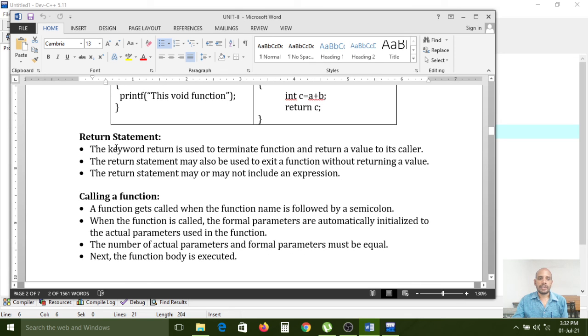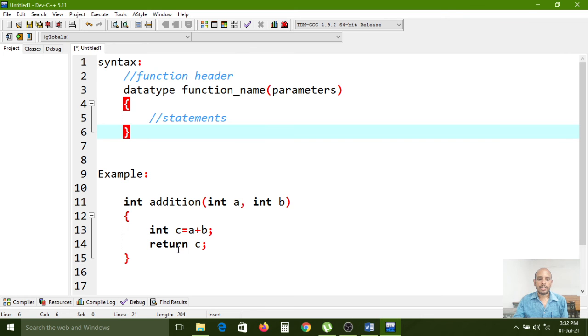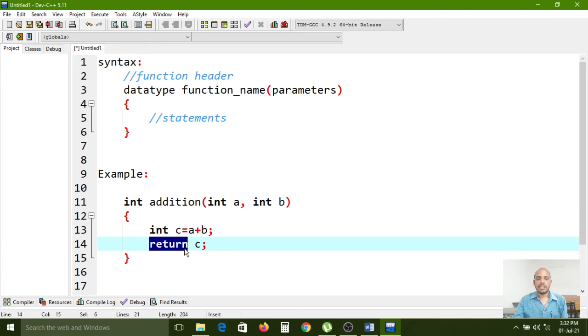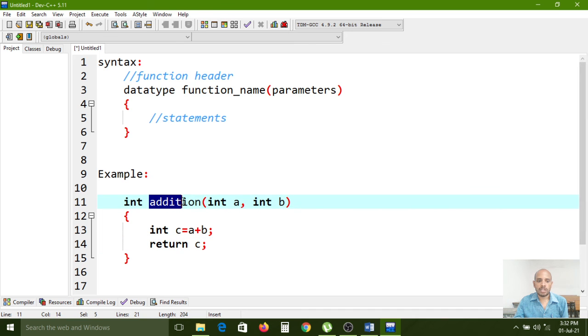So the return statement. The keyword return is used to terminate a function. If you write the return keyword inside the function, then after the execution of this entire function, after the return statement you don't have any statements now. So when the compiler reads this return statement, first it will close the execution of the addition function. It will terminate.